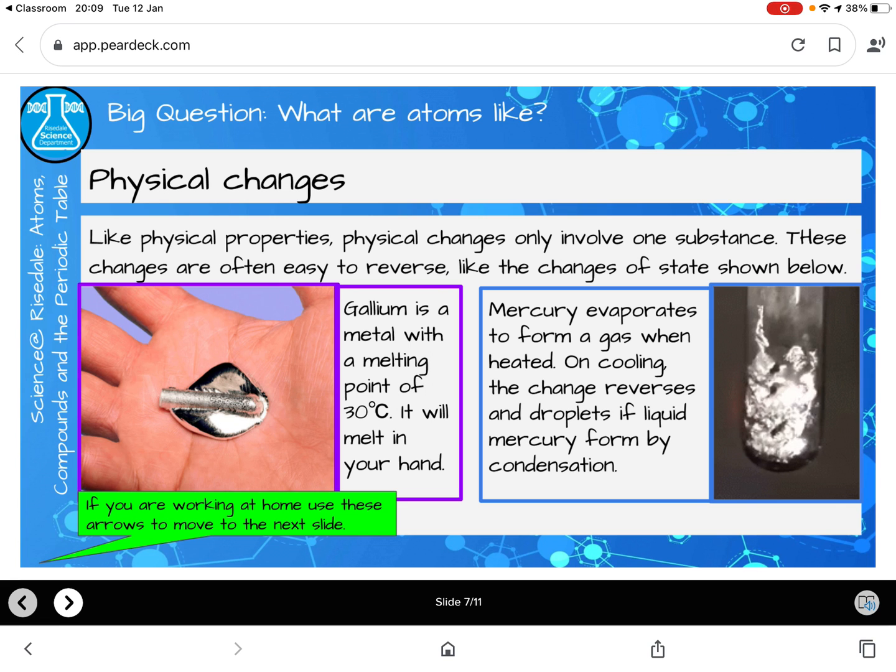Then we looked at a specific example of gallium, which has a melting point of 30 degrees, so it will melt in your hand. Mercury will evaporate to form a gas, and when it cools, the change reverses and droplets form by condensation. So some keywords there that I mentioned: melting, evaporating, condensing, different changes of state.